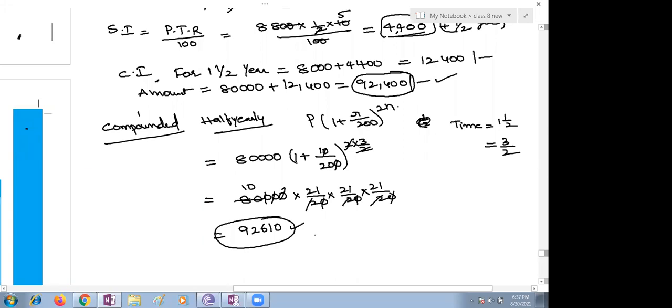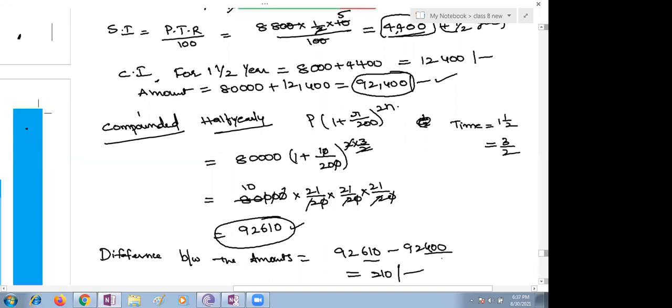What is the difference between the amounts, children? Ma'am, 210. Difference: 92,610 minus 92,400. Compound interest compounded half yearly is 92,610, and annually it is 92,400. So 610 minus 400 is 210 rupees extra.